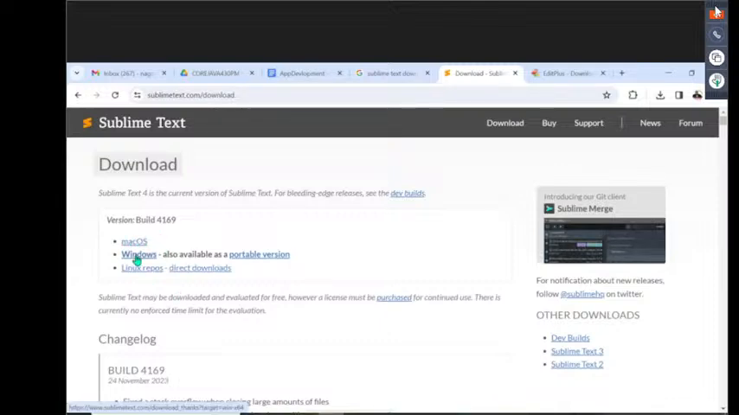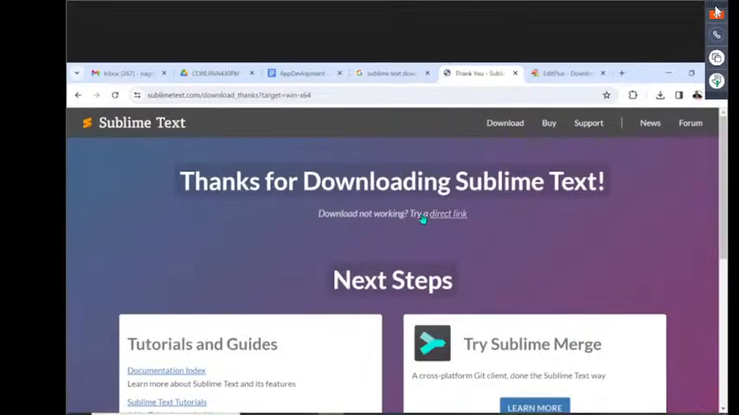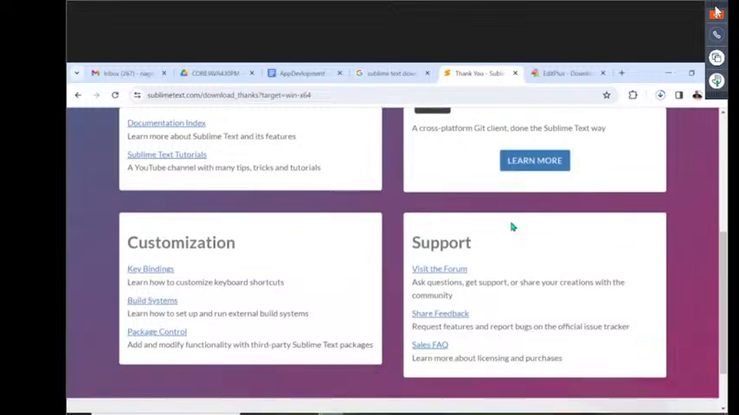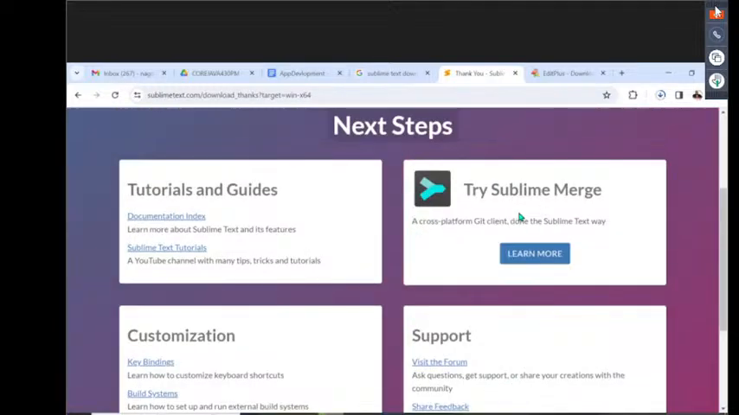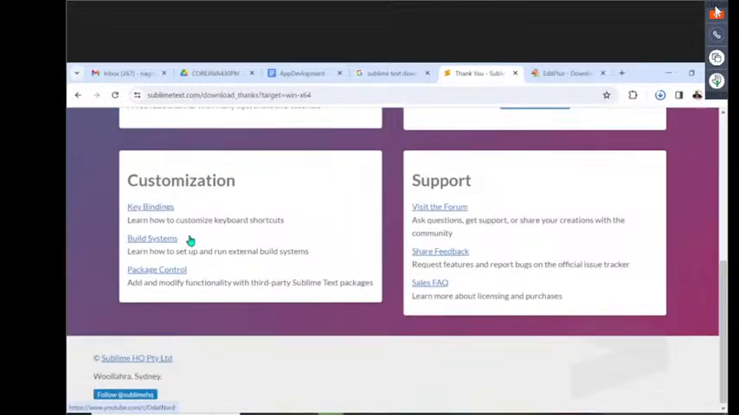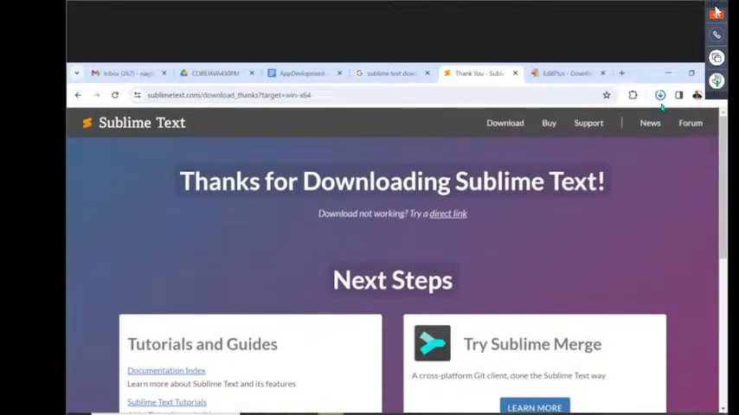Now let me click on this Windows version. Thank you for downloading, the download has started. Good support is provided. Try Sublime Merge, okay, I will think about it later on. Here we have some Sublime Text content available. Let me check it. It's almost completing its download here. Now let me use it.